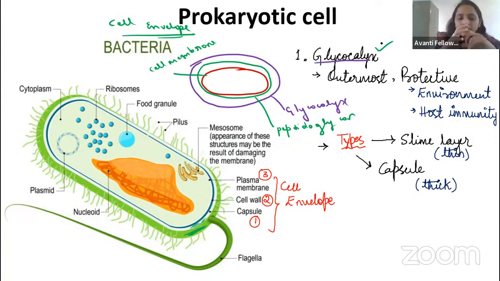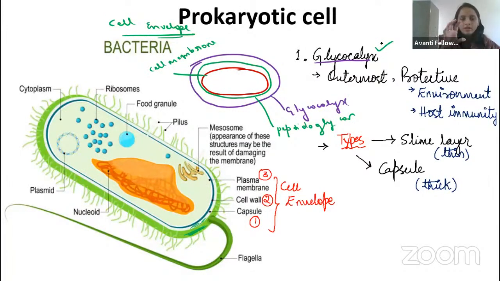It helps the bacteria to escape from the host. When it is engulfed, whenever it is in the host, it will help the bacteria to escape from the host immune system.